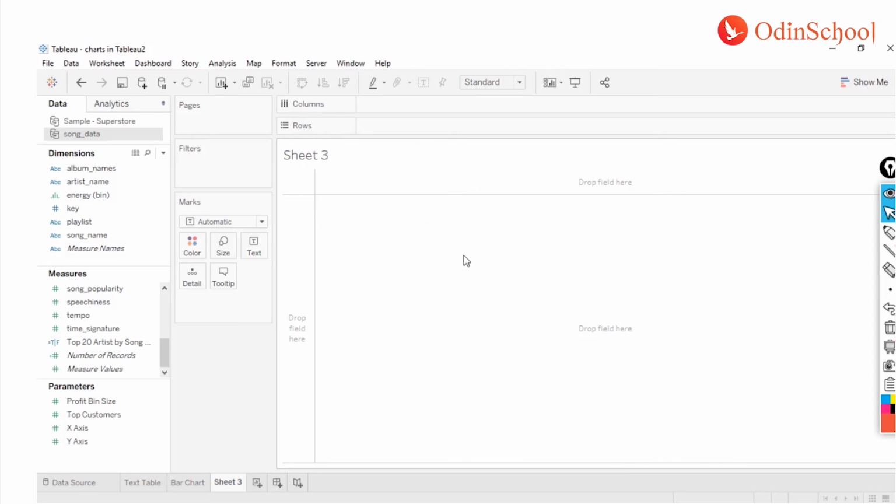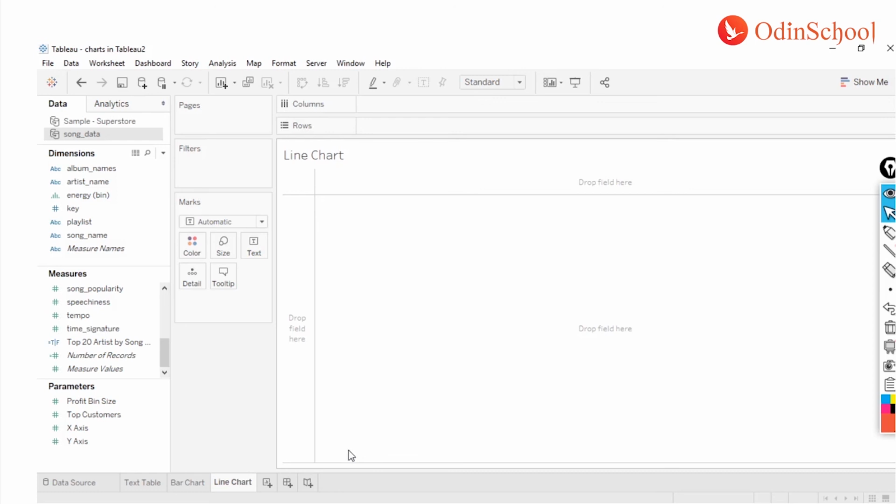Now the third chart that we are going to see is the line chart. For that, let me right click and click on rename, and I'm going to name it line chart. In the line chart, the essential part is you need to have a column pertaining to date.